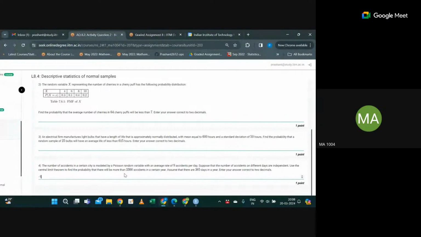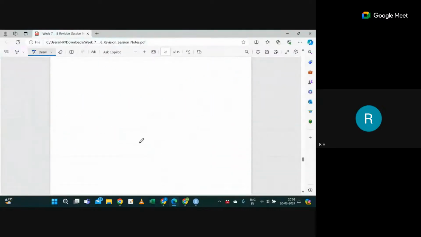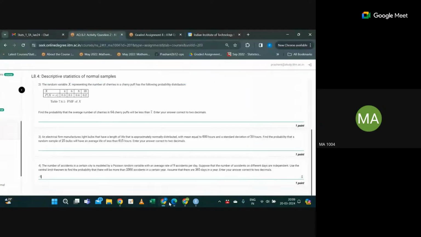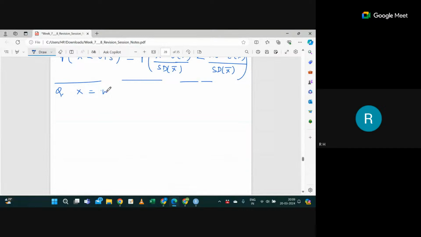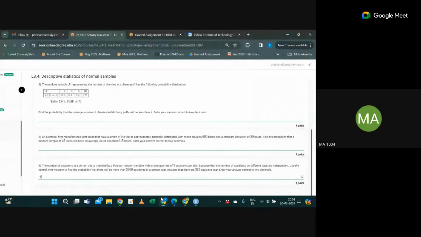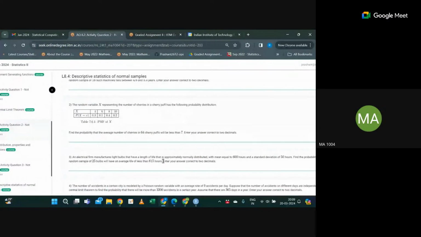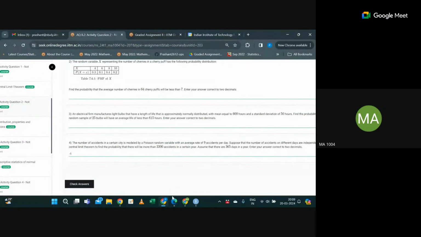The number of accidents in a certain city is modeled by a Poisson random variable with an average rate of 9 accidents per day. So what is given to us? X is the number of accidents. This is activity 8.2.